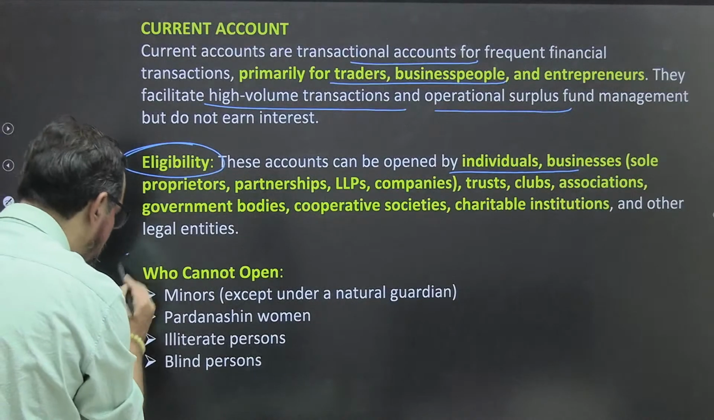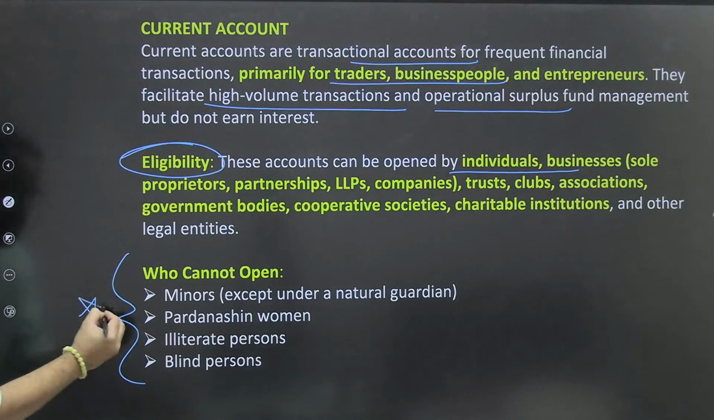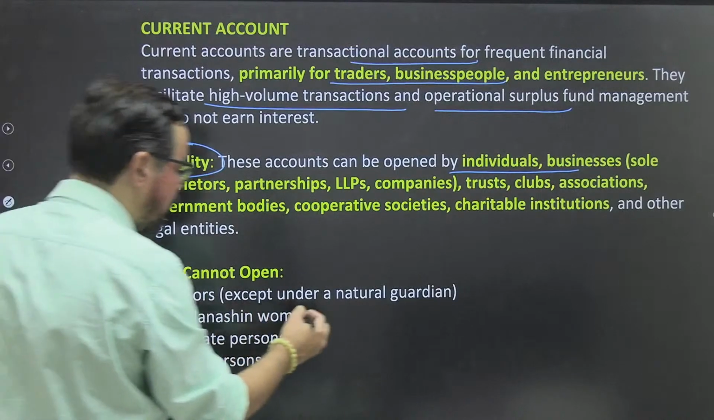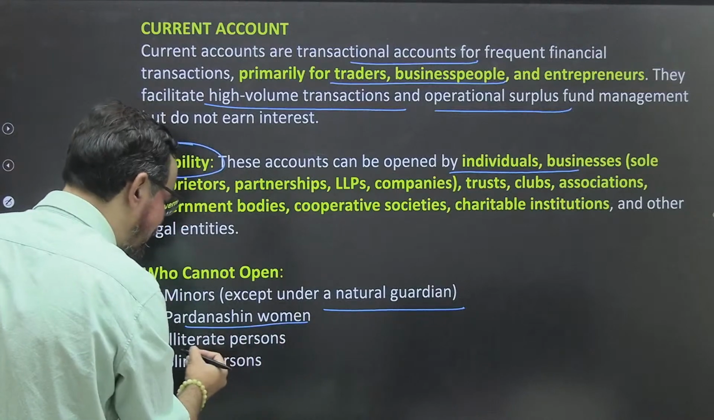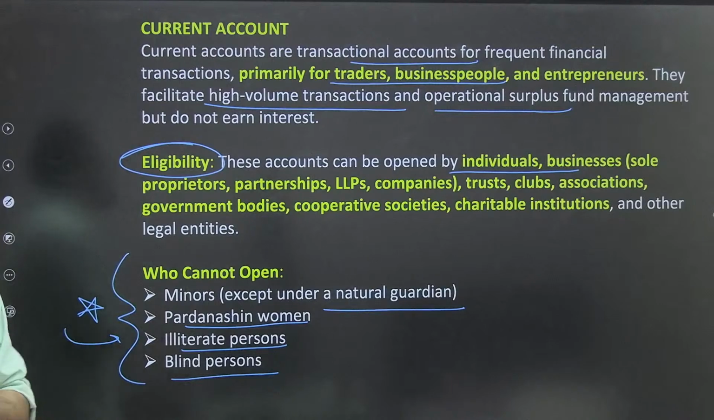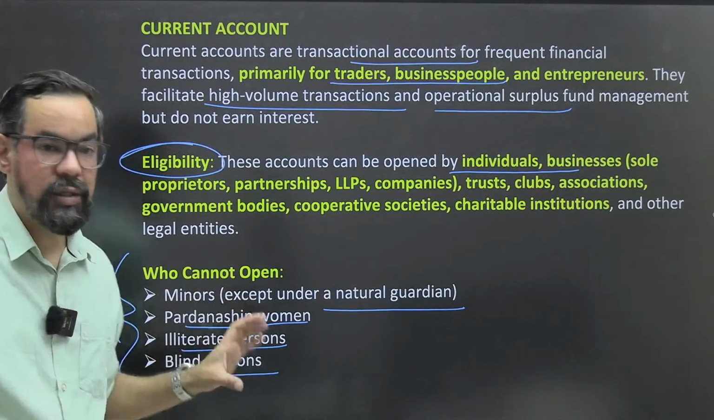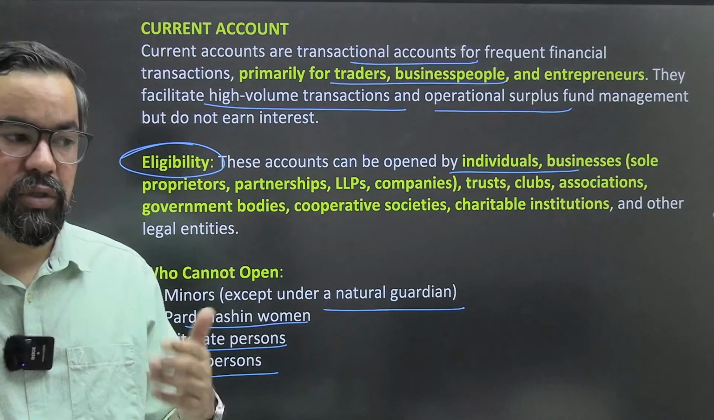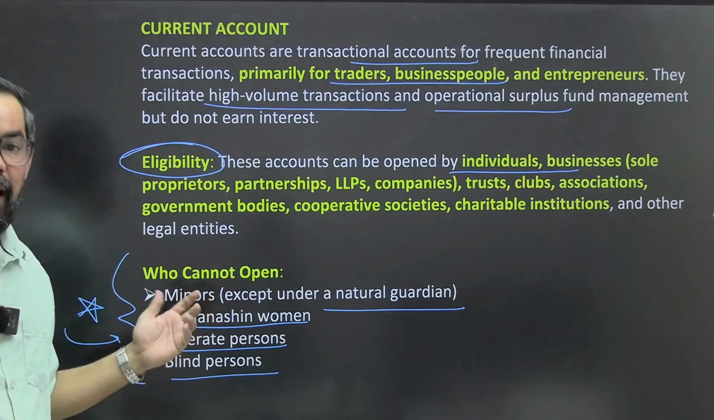Who cannot open this particular account? Our question one statement was based on this. These are minors except under a natural guardian, Parda-nasheen women, illiterate people and blind persons. So these are the restricted persons who cannot open current accounts. These are categories for whom the current account transactions cannot be carried out in the banking system, right?